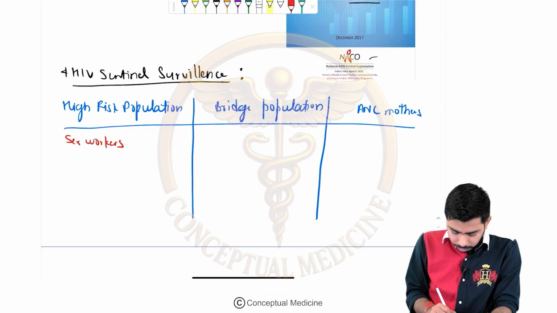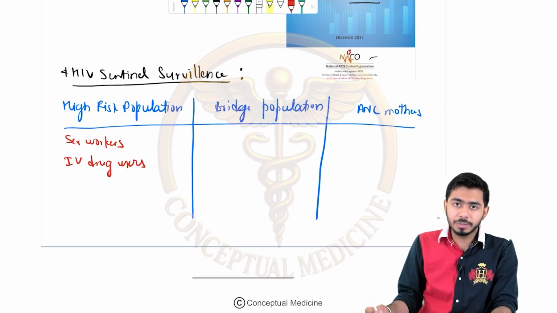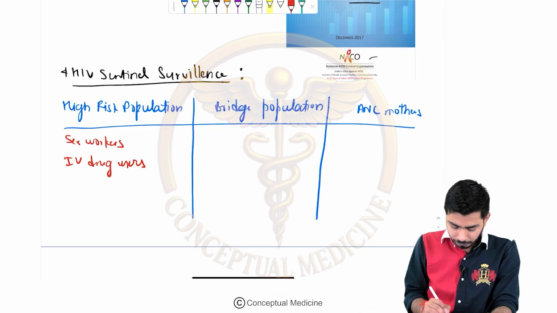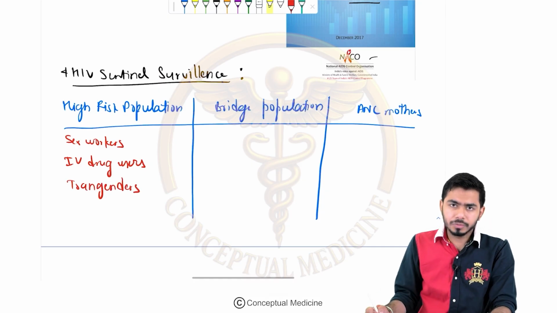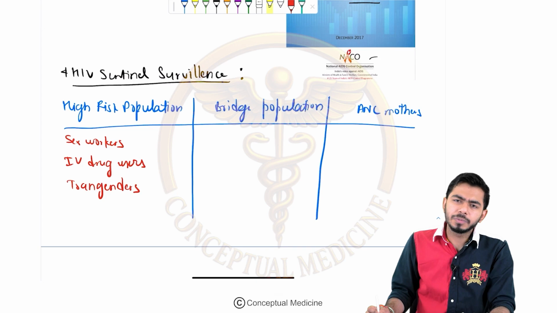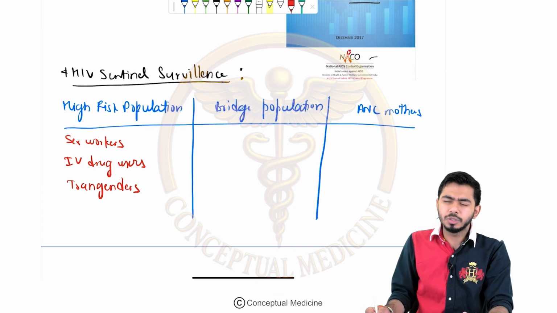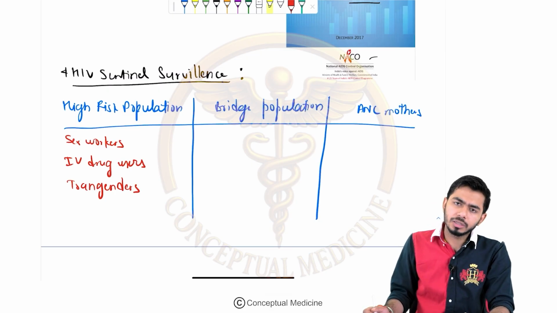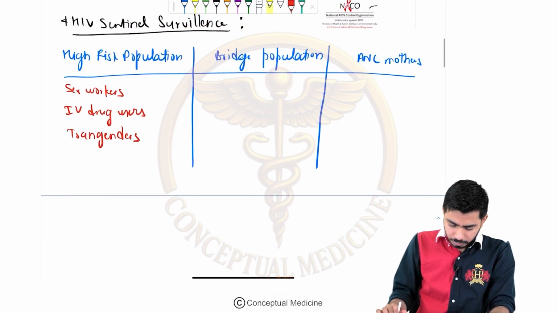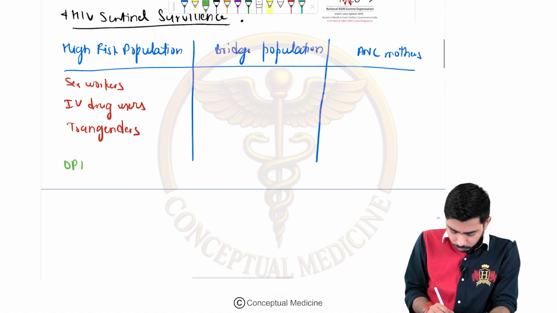Then the IV drug users, yes, no doubt in that, IV drug users shall be transmitting this HIV over there, right? Then transgenders and all of these things. So these could be the groups. For that purpose, there should be the opt-in testing. Opt-in testing means you will be taking the written consent of the person that you are checking the blood for the HIV testing purpose, right? So that is the opt-in testing over here. You will be going for the opt-in testing, right?